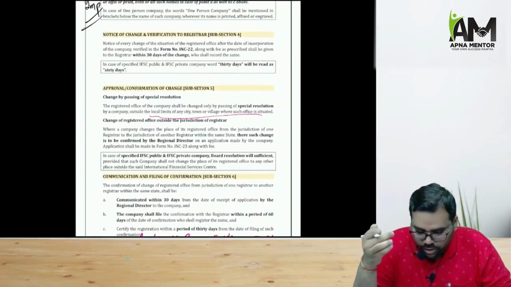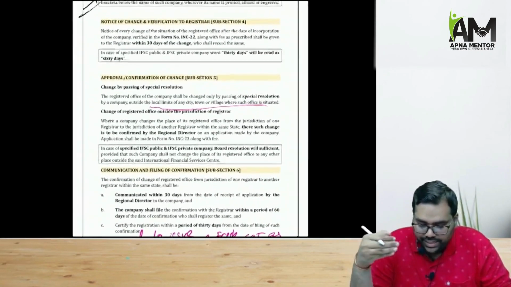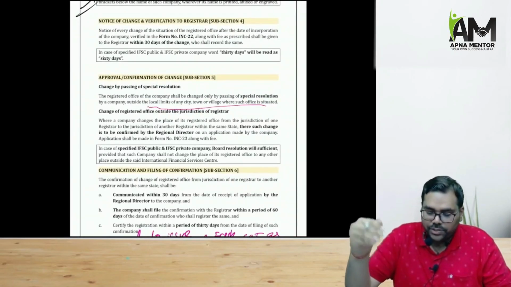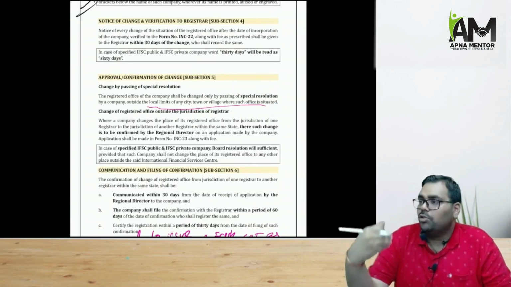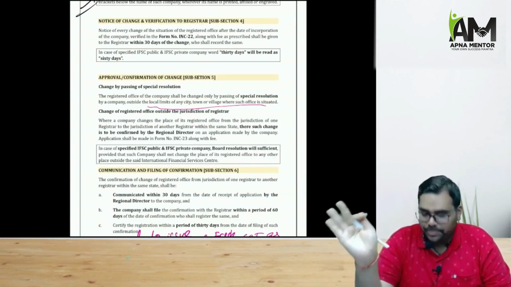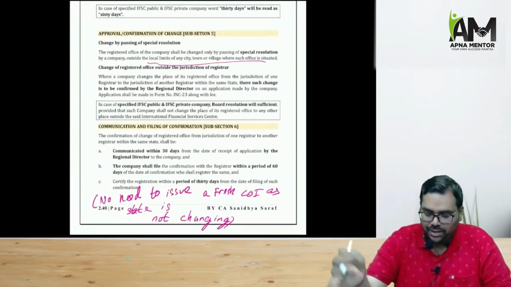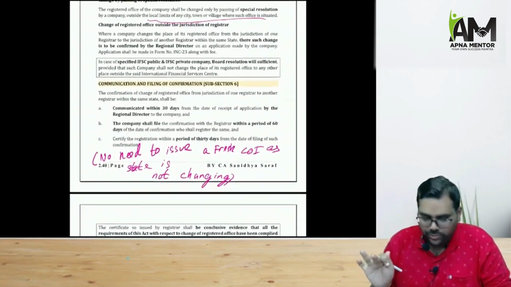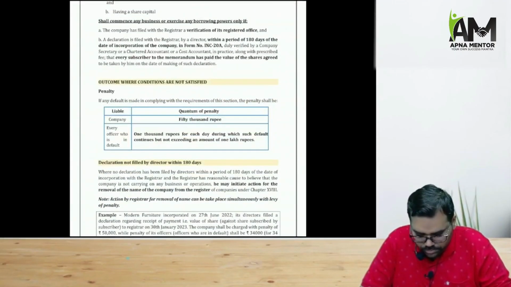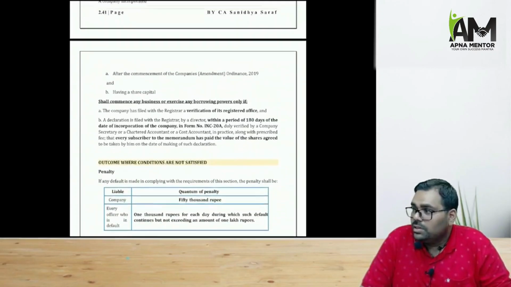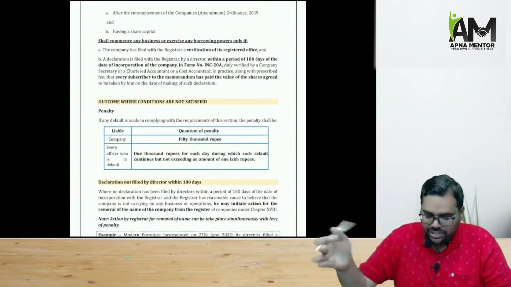Then the alteration of registered office we already discussed, that if there is a change in the registered office within the same state, within the same city, board resolution is sufficient. Outside the same city, ROC remains the same, special resolution is sufficient. But outside the same city, ROC is also changing, RD approval is needed. What is needed? RD approval is needed. Now within the revision there are no queries.